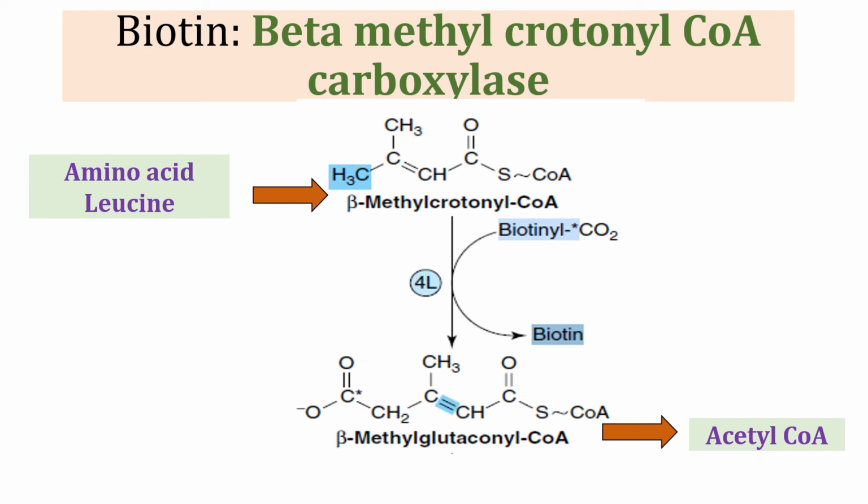In the same manner which we have discussed earlier, the holoenzyme beta methylcrotonyl coenzyme A carboxylase causes carboxylation of beta methylcrotonyl coenzyme A and forms beta methylglutaconyl coenzyme A, which is further converted into acetyl coenzyme A during catabolism.